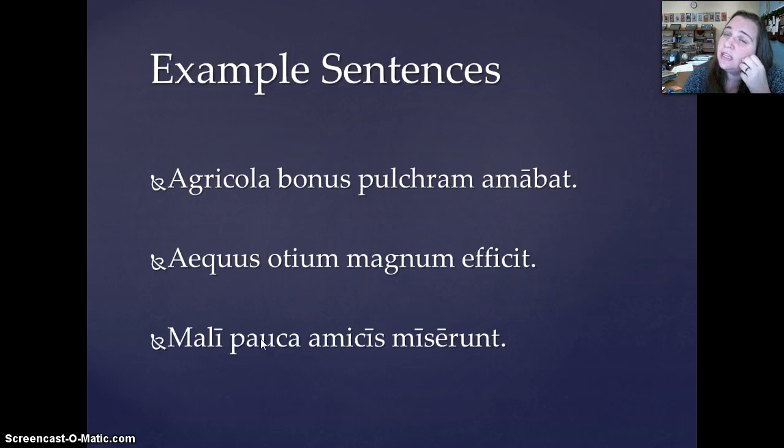Now, if this is accusative, the only time an a can be an accusative ending is if it's neuter plural, so this has to be a neuter plural ending. The bad men sent few things, neuter, amicis, to their friends.